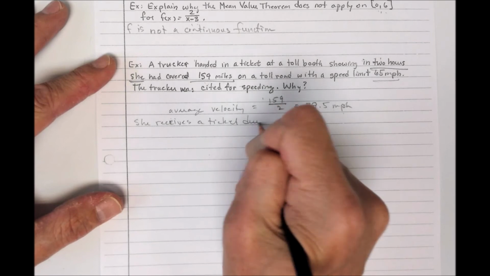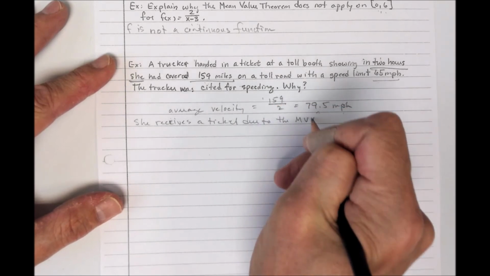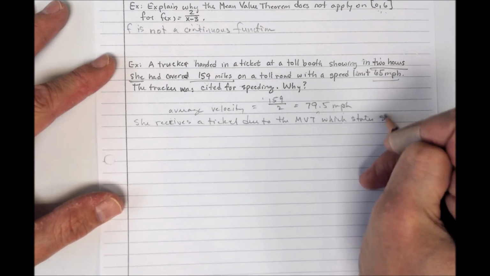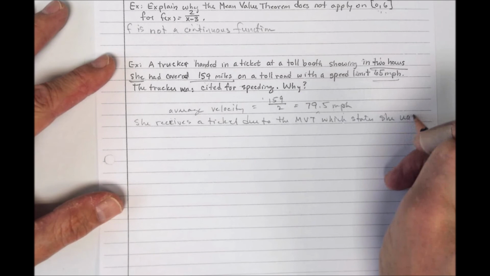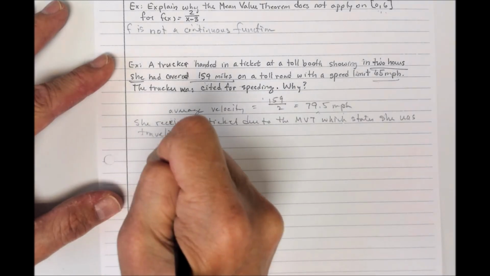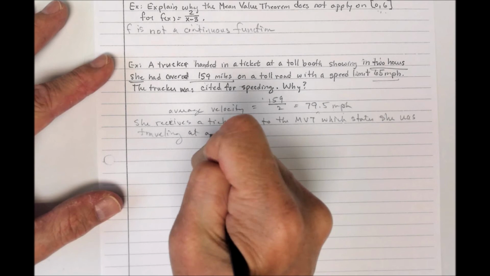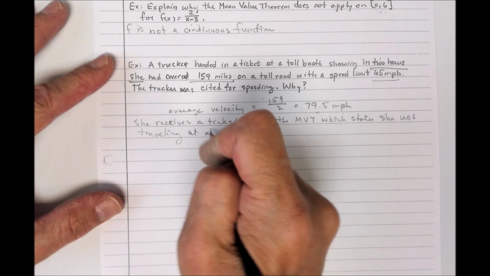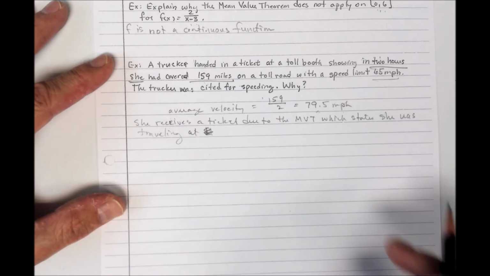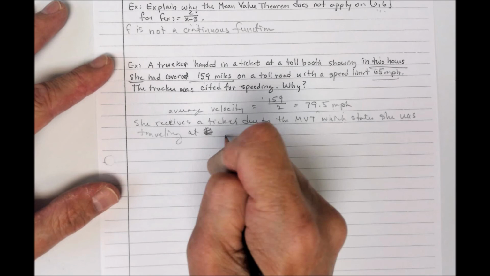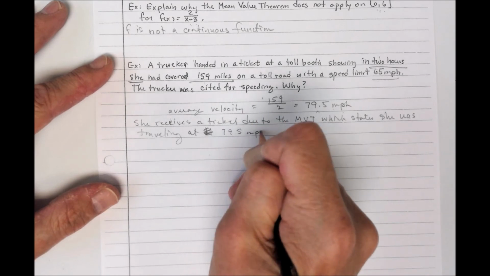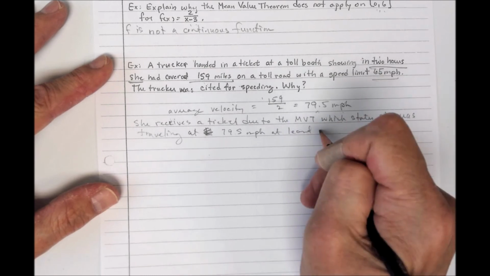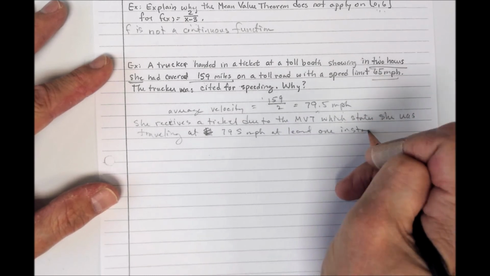She receives a ticket due to the mean value theorem, which states that she was traveling at 79.5 miles per hour at least one instant of the 2 hours.